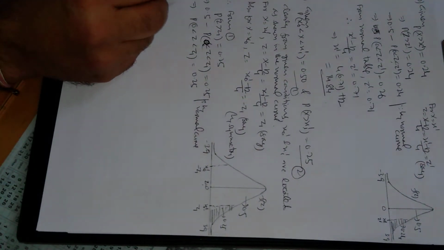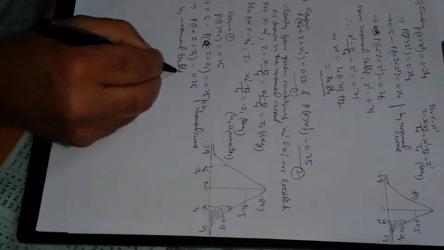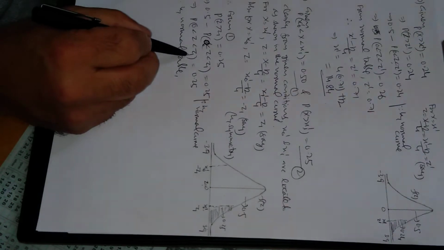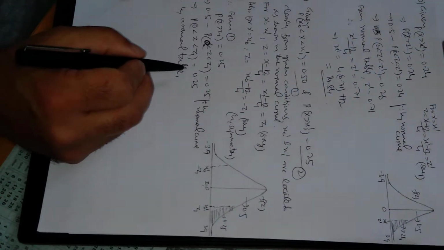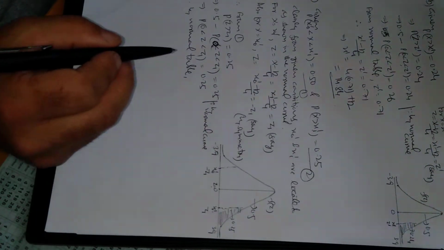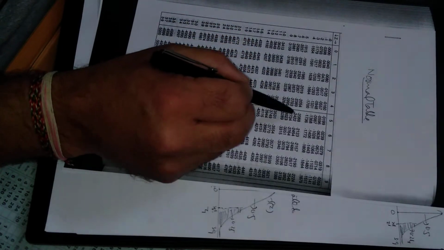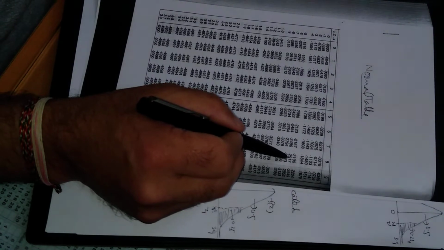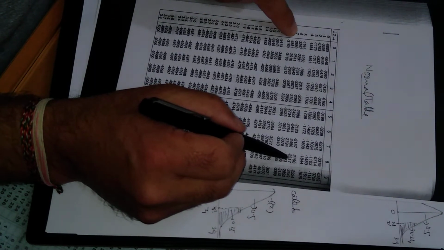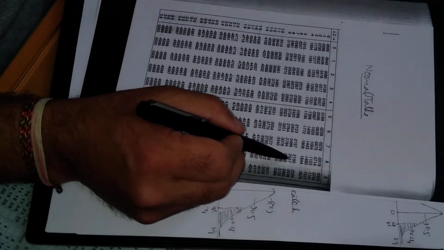Now by the normal table we have to find the value of z1 so that the probability is exactly 0.25 or near about 0.25. You can see here the nearest value to 0.25 is this one, going through the row 0.6 and below the column 8, that is 0.68.